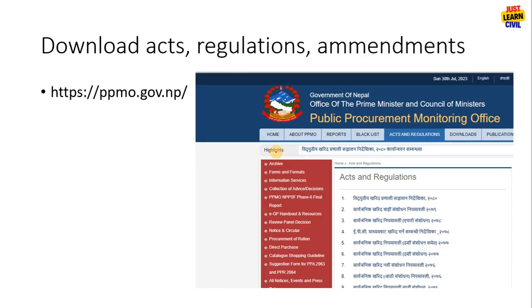Now you can download the rules, regulations, acts, amendments, everything from ppmo.gov.np. You can see here the list of acts and regulations.